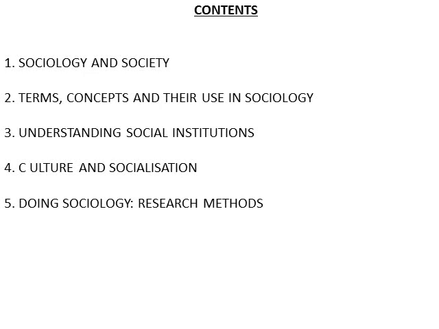So our first book consists of 5 topics, 5 chapters: sociology and society. Here we will study about sociology and the society, the terms, concepts, and their use in sociology. That is the terminology of the society. Understanding social institution. We will understand the working of different social institutions, their role in the society, the different relationships in the institution, culture and socialization, and doing sociology, research methods.